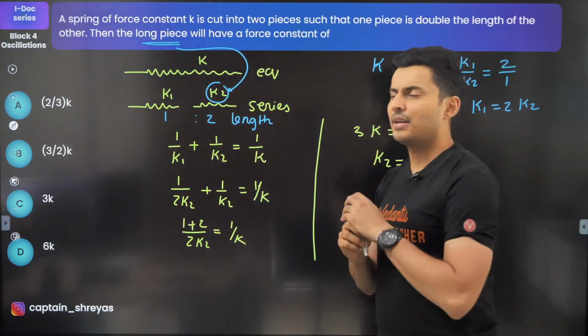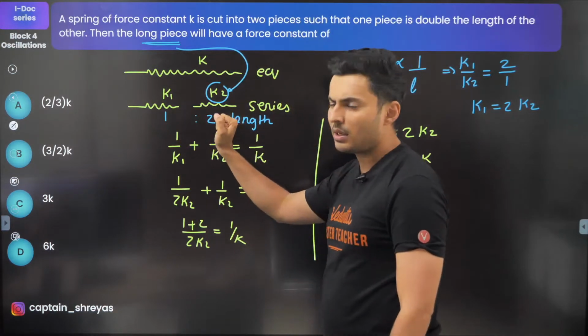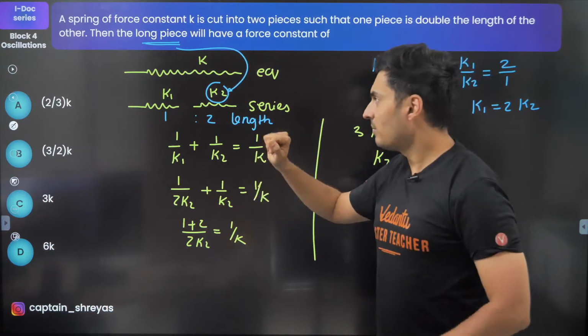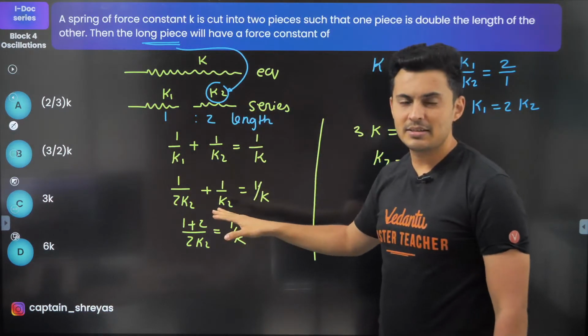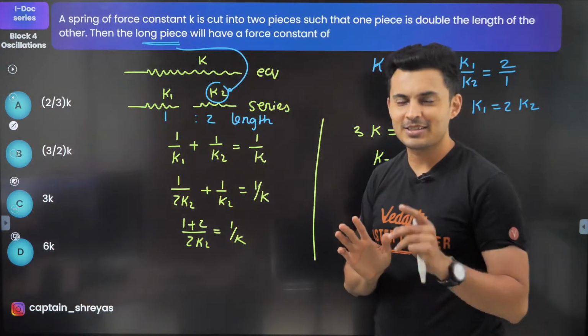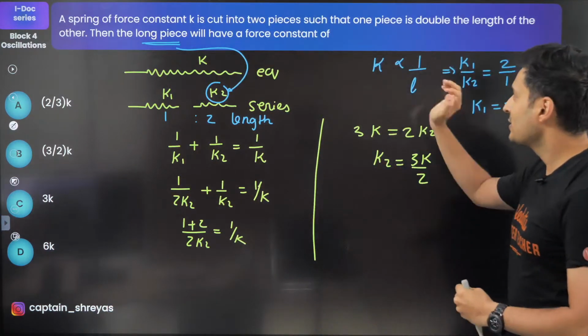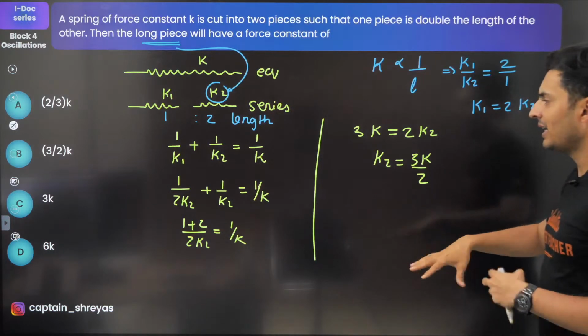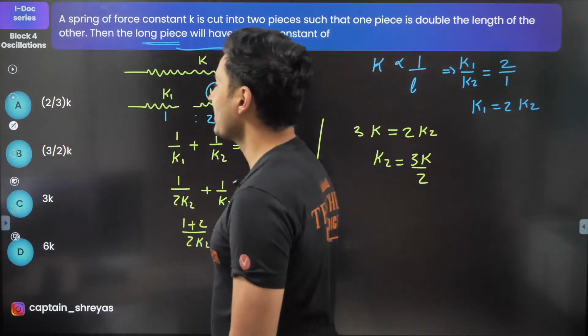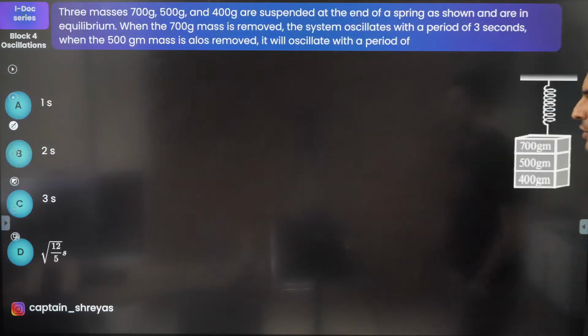So no matter what the ratio is, sometimes they might give you 2:3, 5:7, 1:3, it doesn't matter. Always remember the springs come out to be in series. For series, do not add the spring constants, add the reciprocals. Number 1. Second concept, spring constant is inversely proportional to the length. That's it. You're going to get the answer. Okay, I hope this is clear. Moving on to the next one.